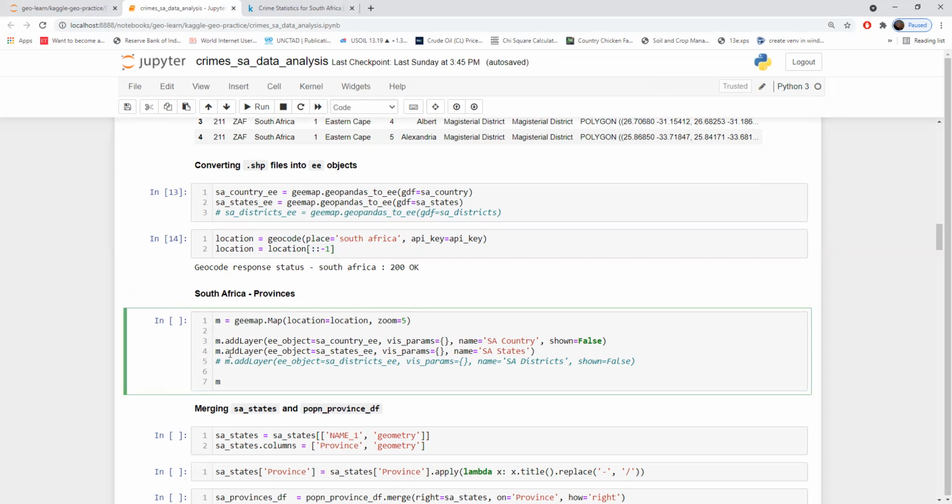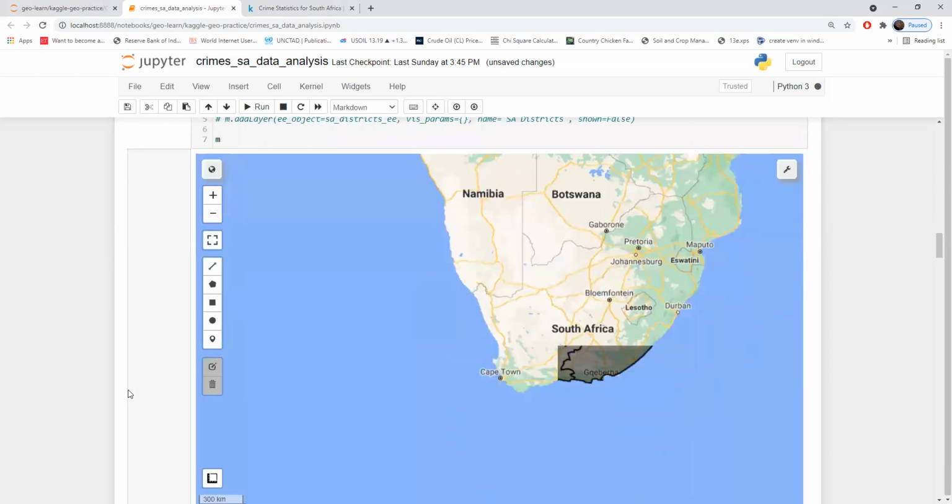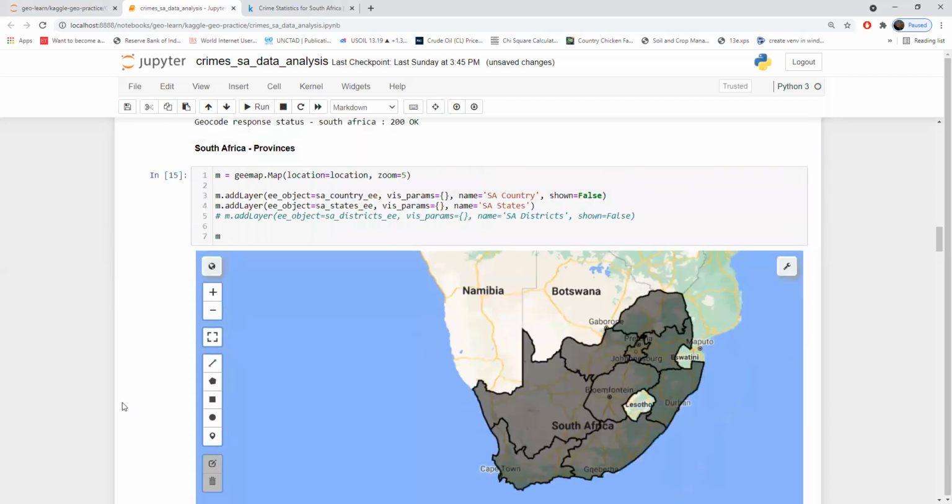Now when we visualize the countries and the states data, we can see the pattern which follows like below. It just takes some time to get the interactive map. And here we have it. So this is the outer layer. The outer layer is nothing but the country, and the inner ones are the states.